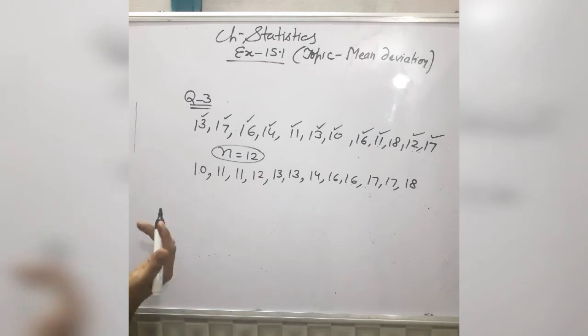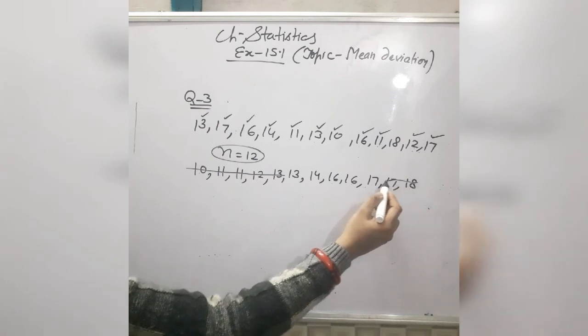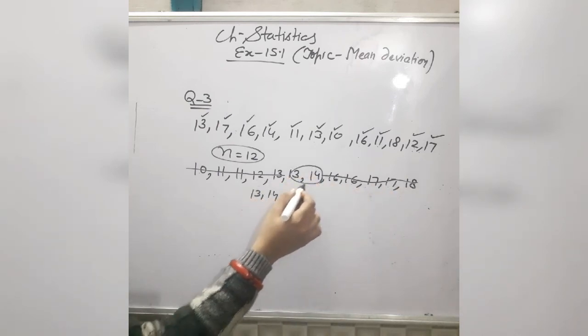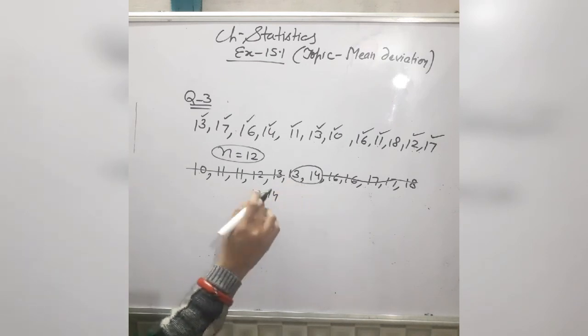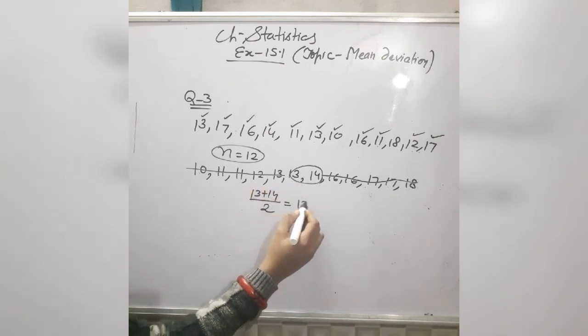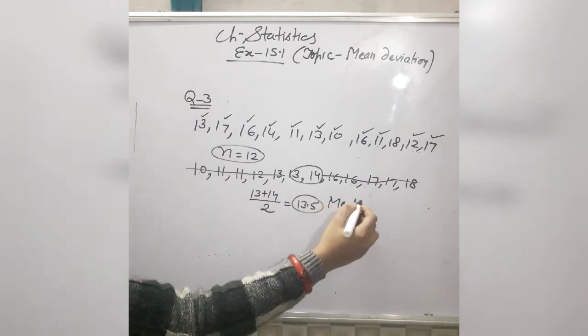Now cancel an equal number of terms from both sides. From 12 you will cancel 5 terms on both sides, and in the middle 2 terms you will get 13 and 14. If you are getting a single term in the middle, then that middle term will be the value of median. But if you are getting 2 terms in the center, then you will take the mean of these 2 observations. 13 plus 14 divided by 2 gives you 13.5. So this is the value of median.